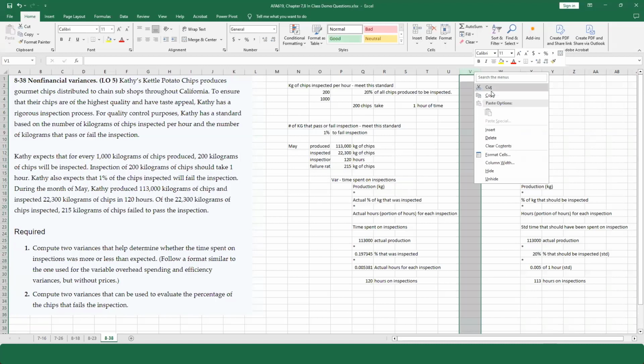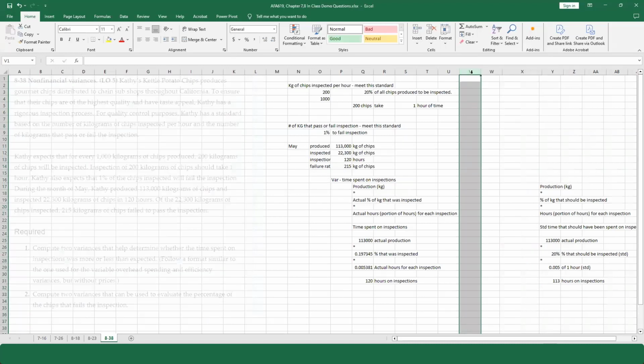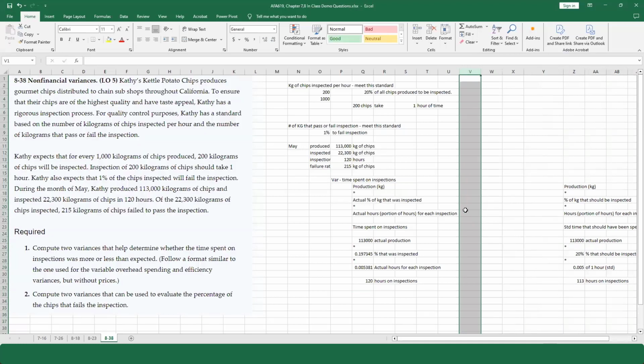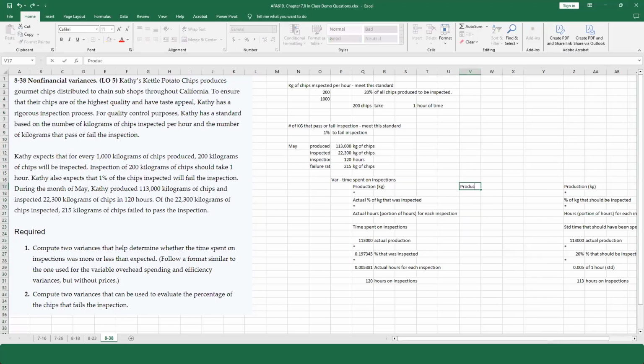So I've got to do a midpoint between these two. I'm just going to insert another column and maybe one more. Okay. So now I want to do a midpoint because this has two changing items and this has two changing items. I can't do that. I have to have one changing item. So what I'm going to do is I'm going to do the production in kilograms. I still need to have that.